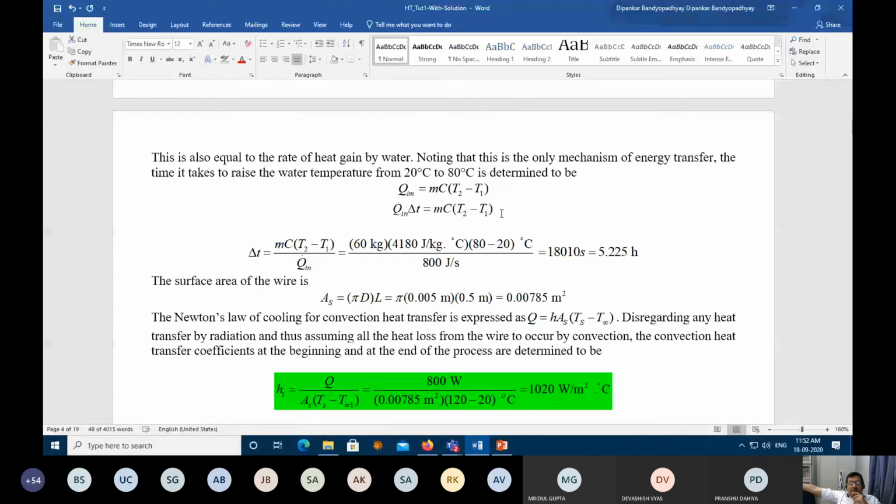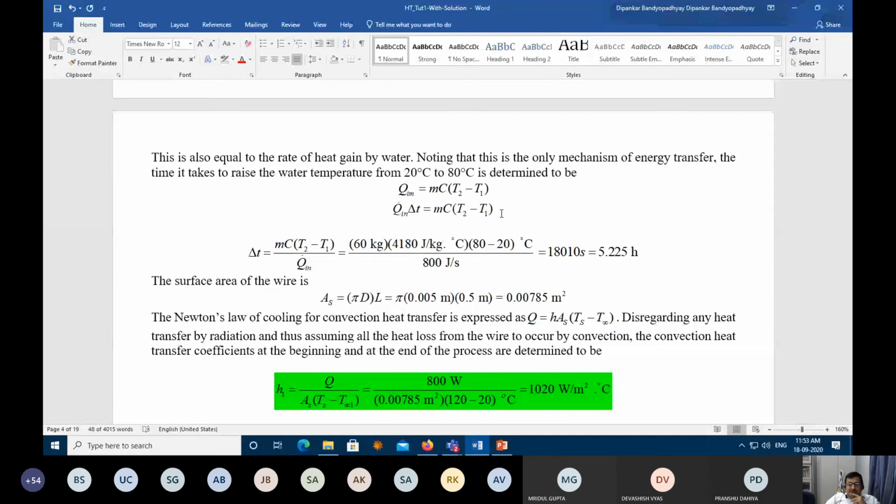Very nice. So suppose I want to reduce the time for this. What should I do? Say I want to reduce it from 5 hours to 5 minutes, right? See, there are two ways you can do it. One is you can increase the rate of heat. Rather than 800 watt, you can use even 1600 watt, so that will reduce the time. And second, you can increase this area. That's why you will see these immersion rods are not cylindrical, they are spiral. So for a given length you have more area, so you will have more heat transfer.